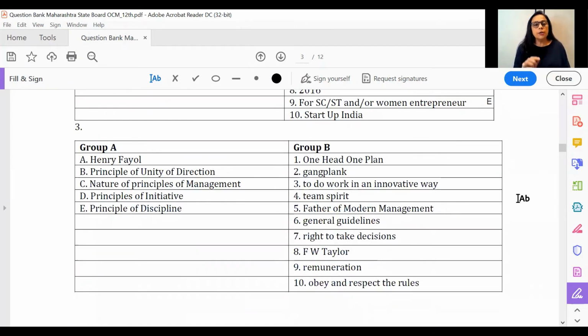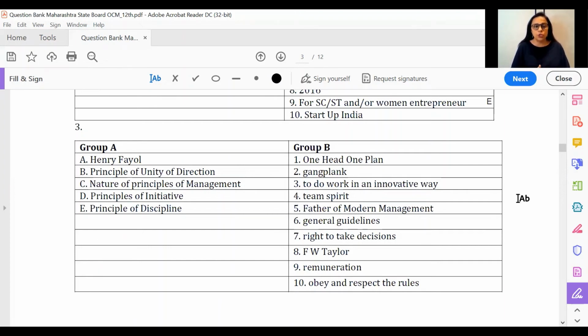We go to the third match the pair which has been given in the board. Once again, the third match the pair also is slightly repeated from the textbook. However, they have changed a few of the questions because in the textbook, in the exercise match the pair, there are some cancellations. So here what you have, dear students, is after deleting all the syllabus which is not included in your academic year 21-22.